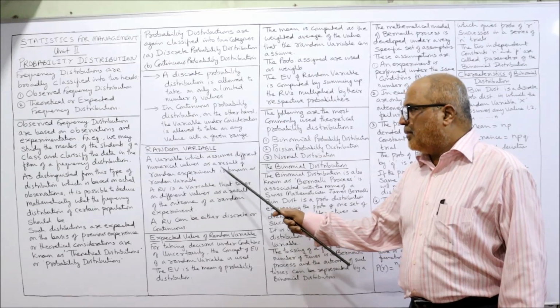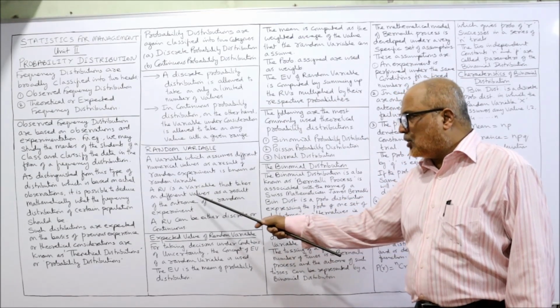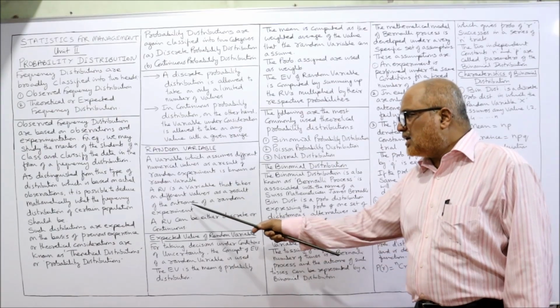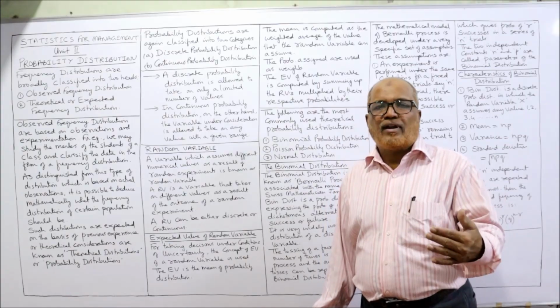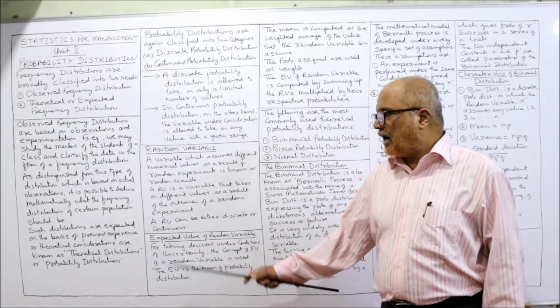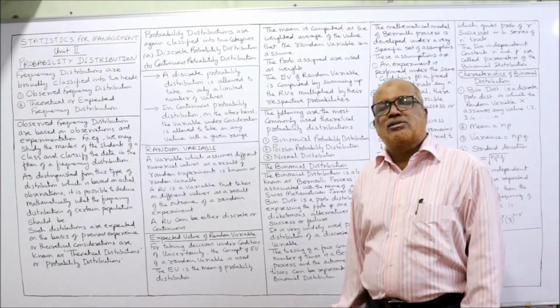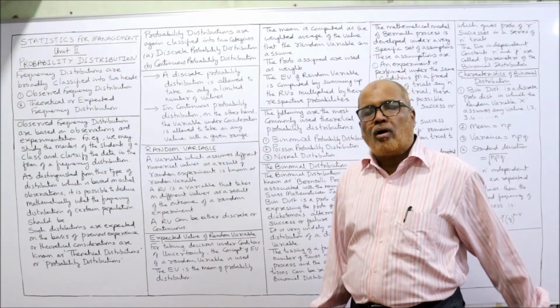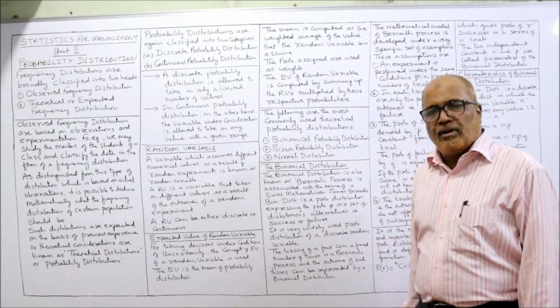So a random variable is a variable that takes on different values as a result of the outcome of a random experiment. As a result of random experiment, you will get different values. That is called random variable. A random variable can be either discrete or continuous. Either it may be a whole number or it may be a fraction, anything. That is called random variable.